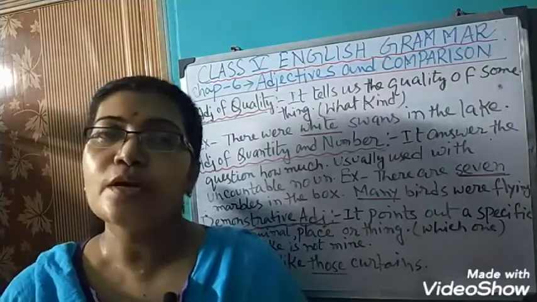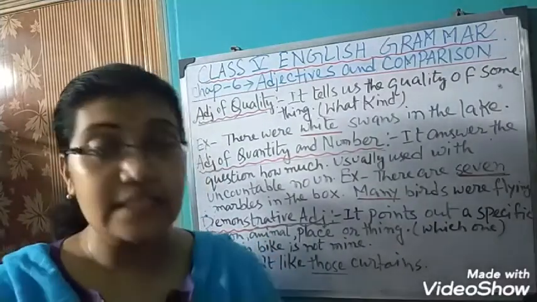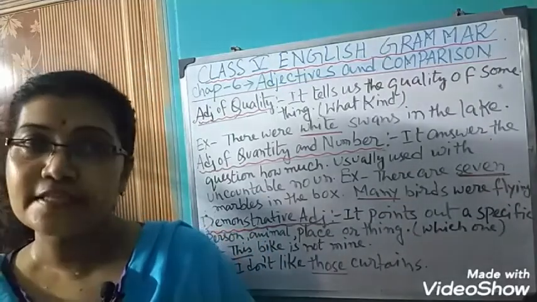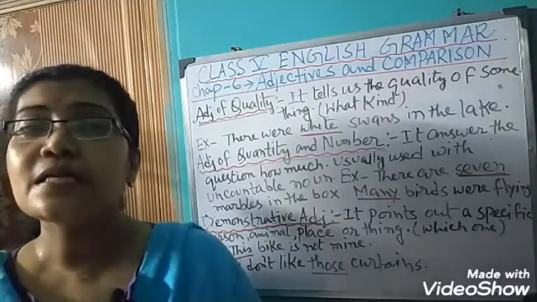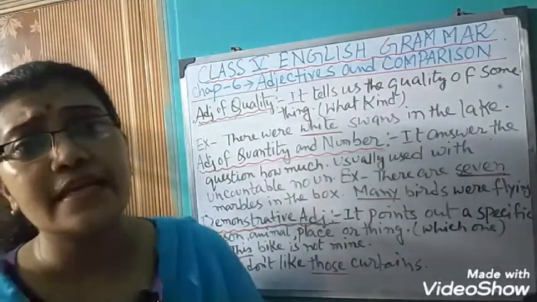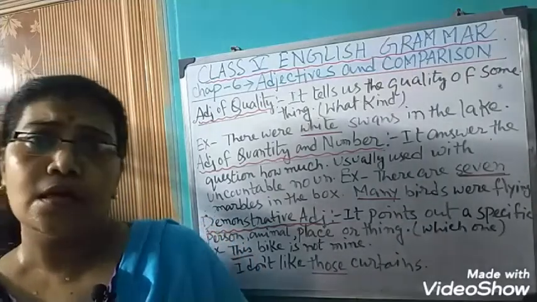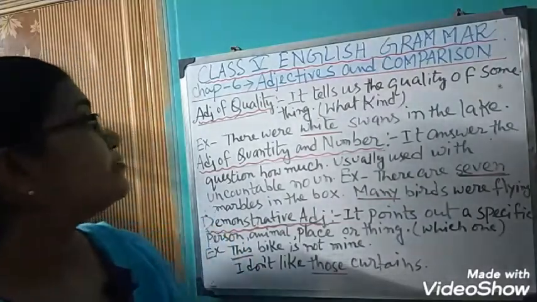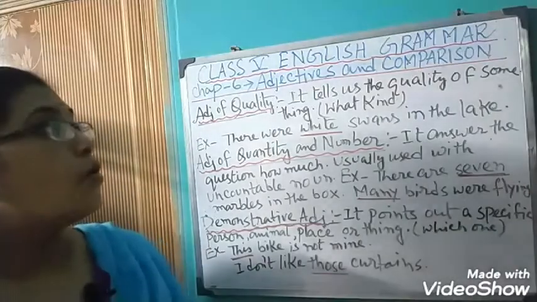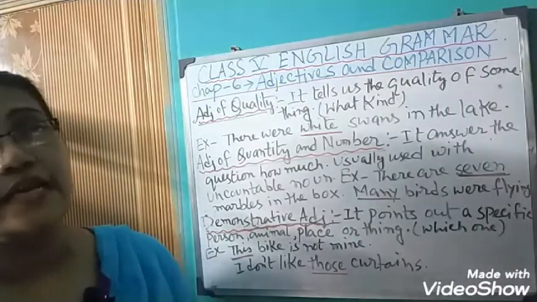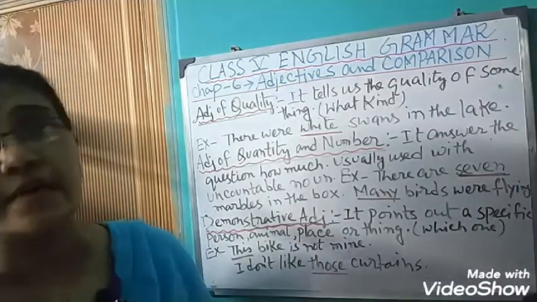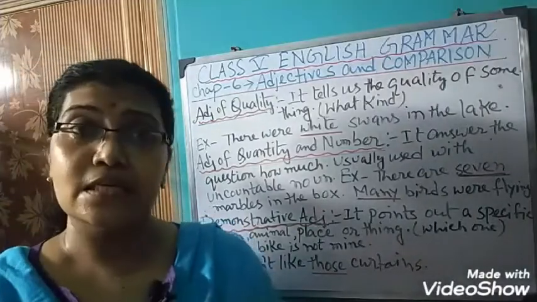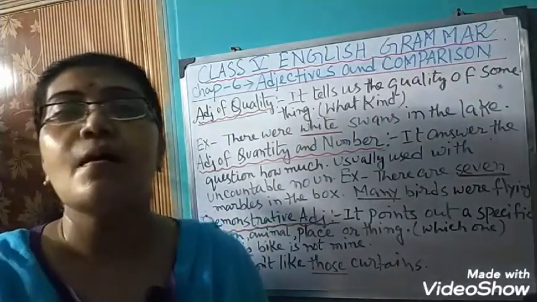Now we are going to discuss the adjective in a broad way. We can segregate adjectives into different kinds. First, adjective of quality. Adjective of quality tells us the quality of something, maybe good quality, maybe bad quality.